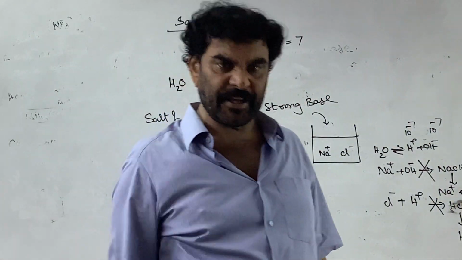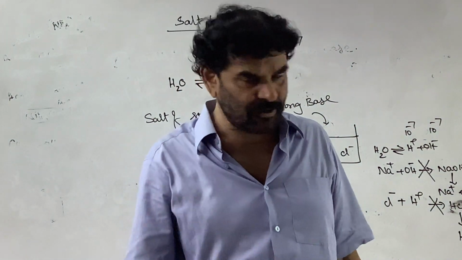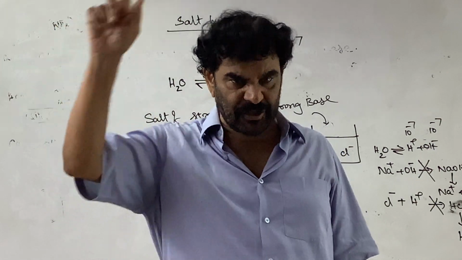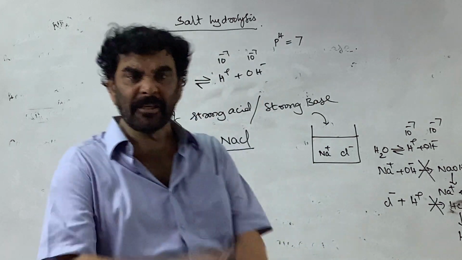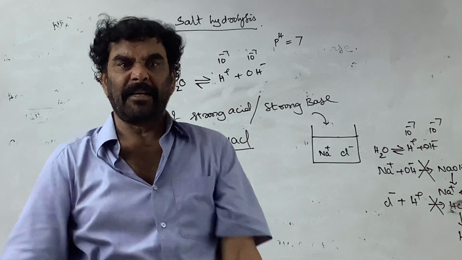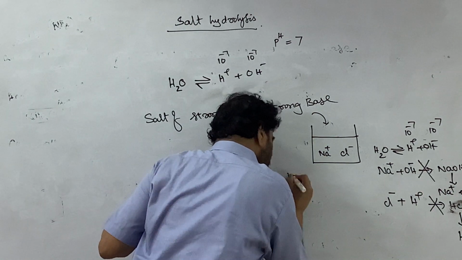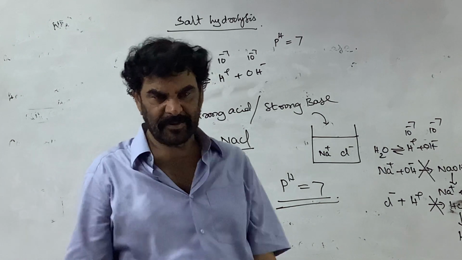The H plus ion concentration in the resultant solution is 10 to the power of minus 7, and the OH minus ion concentration is 10 to the power of minus 7. Therefore the solution remains neutral because of the equal concentrations of H plus and OH minus ions, and the pH of the solution is 7.